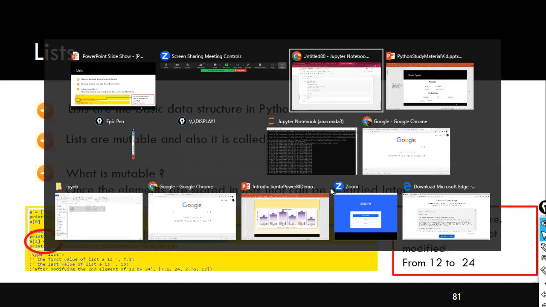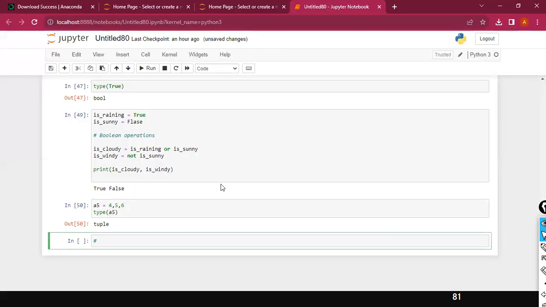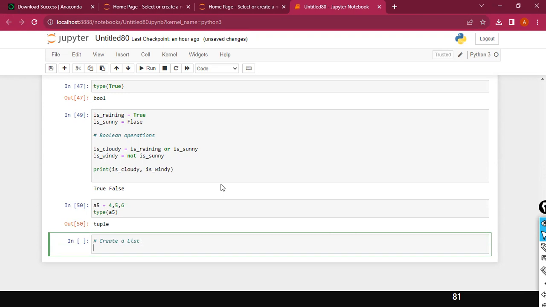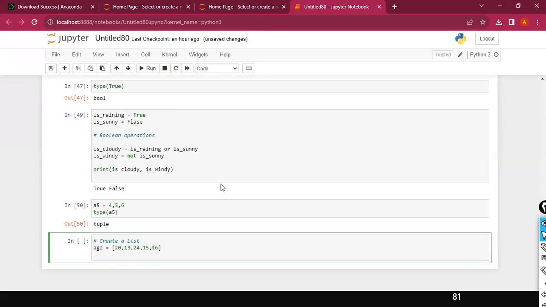I'm going to create a list now. I'm going to put a comment here: create a list. For example, my list name is L1. You can give any name, but give some meaningful name, not L1 and all. Let's do one thing, I'll just give some ages. Different people's ages: 20 years, 13 years, 24 years, 15 years and 16 years. So now age is a list.